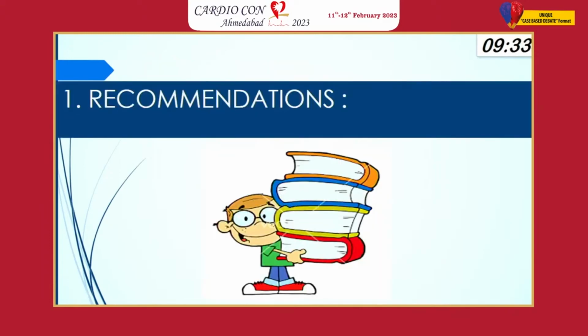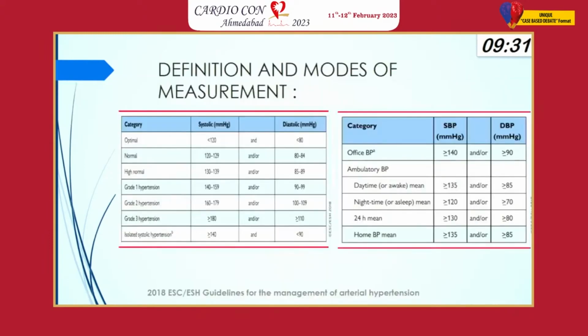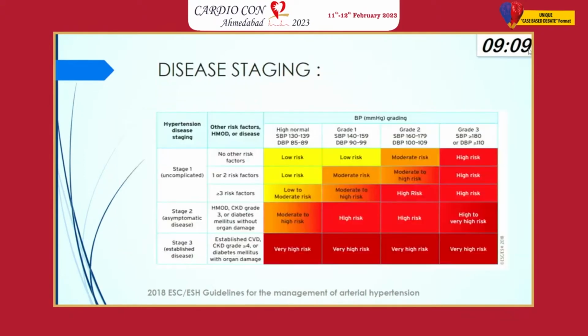Let us start with the recommendations. Most of the international societies like the ESC, ACC, and ISH recommend that you grade the hypertension of the patient according to their systolic and diastolic blood pressure readings. And if you have uncontrolled hypertension in the form of resistant hypertension, or resistance to treatment by a physician, we need to do ABPM to classify which category the patient belongs to.